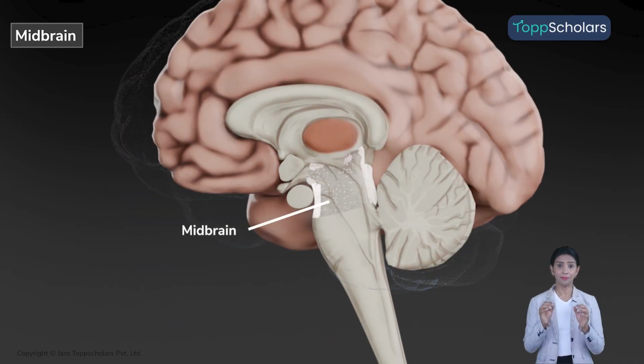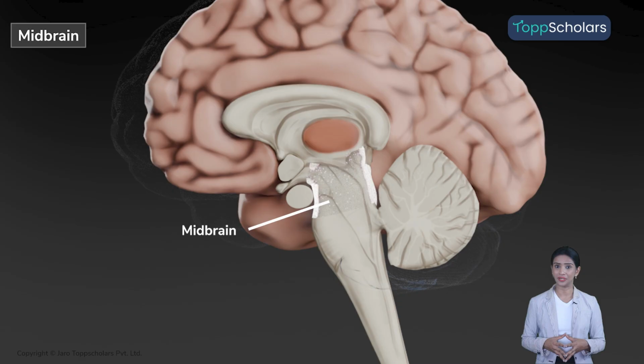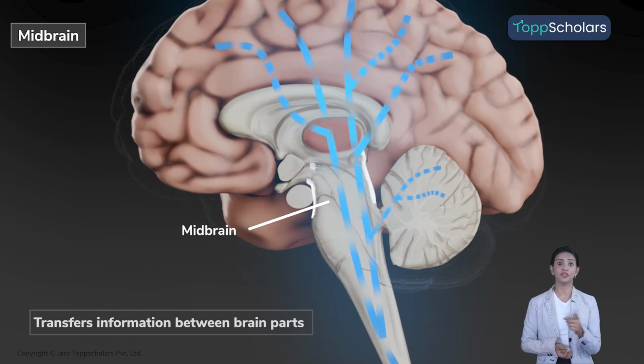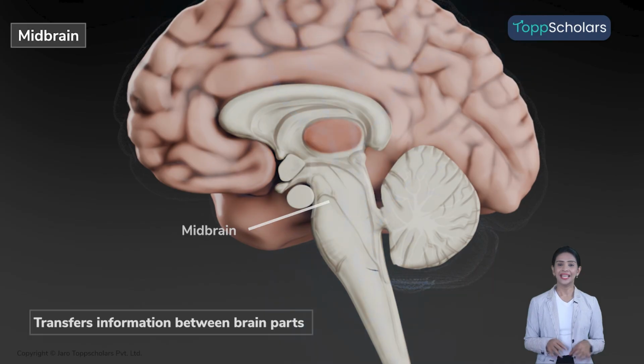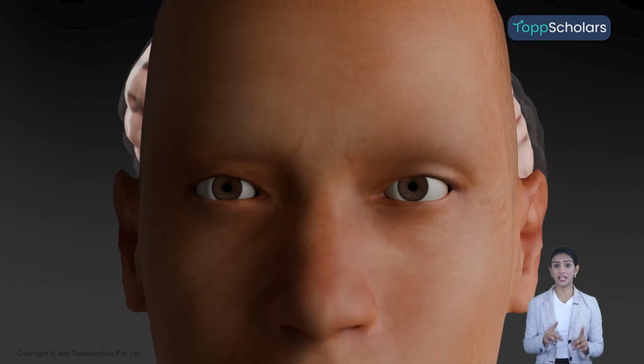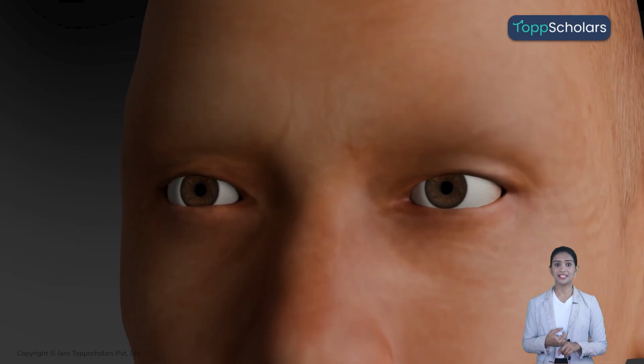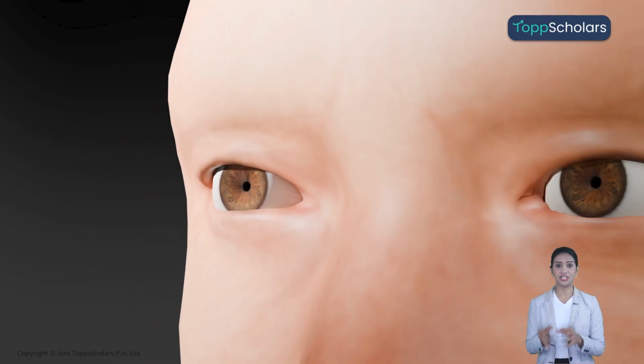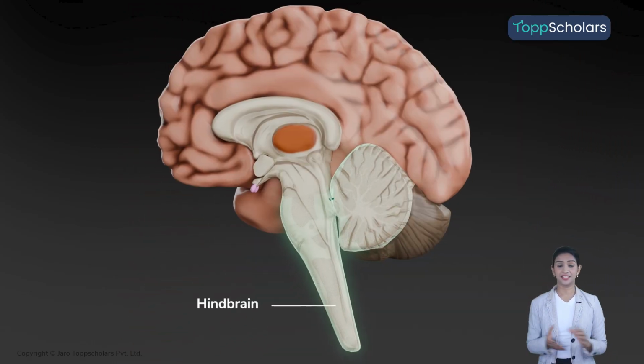Next is the midbrain. The midbrain is smaller compared to the forebrain. This part of the brain helps in relaying information between the forebrain and hindbrain. The midbrain controls reflex movements related to vision, such as pupil constriction in response to light, and reflex actions related to hearing. Next is the hindbrain.